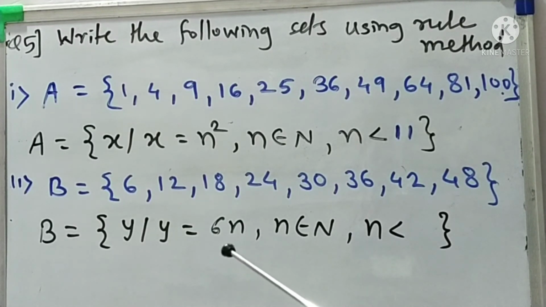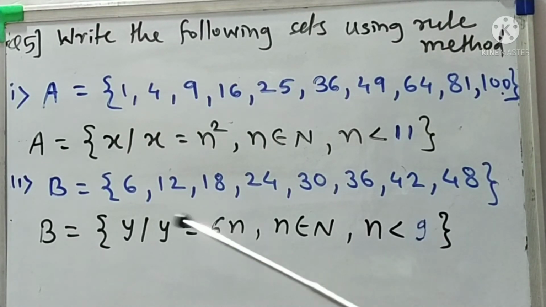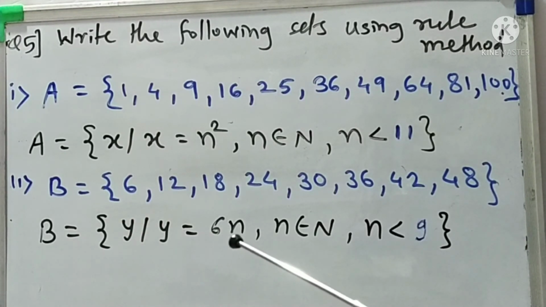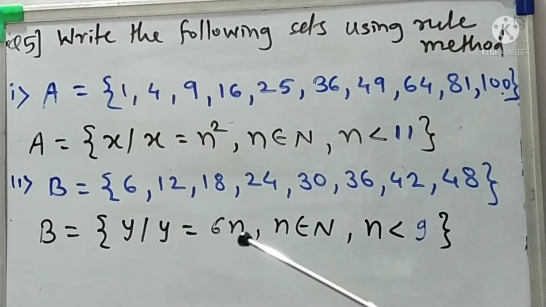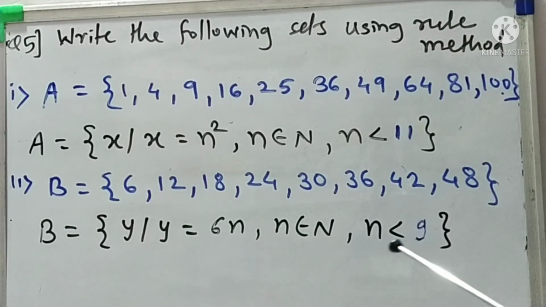Multiples of 6 we can write as 6n, where n is a natural number and n is less than what? As a multiple of 6, 48 is what? 6 8s are 48. So n is less than 9. Understood? 1 to 8, 1, 2, 3 up to 8, those values we are taking for n. So 6 1s are 6, 6 2s are 12, 6 3s are 18, and for 8, 6 8s are 48. So n is strictly less than 9. Understood? Shall we proceed?